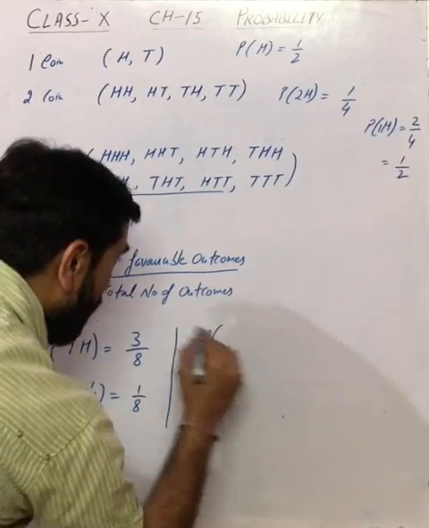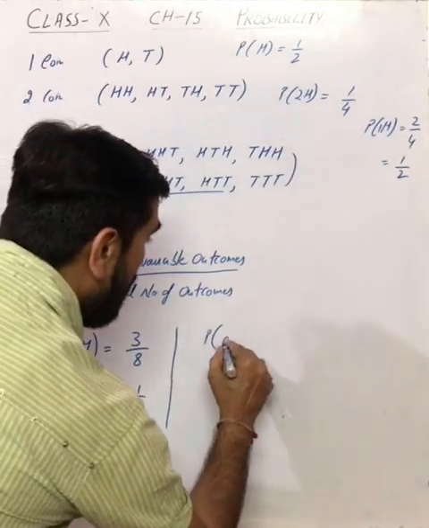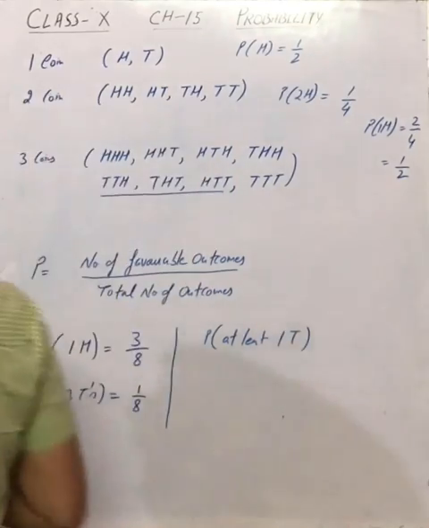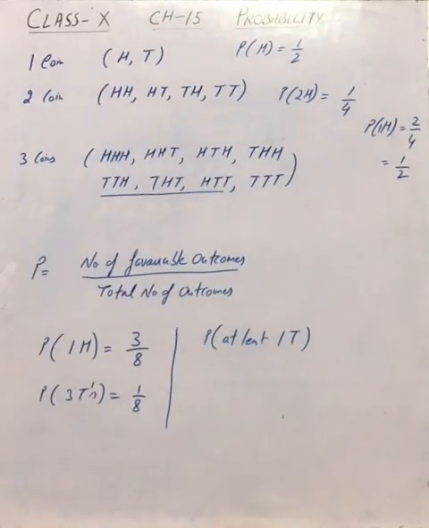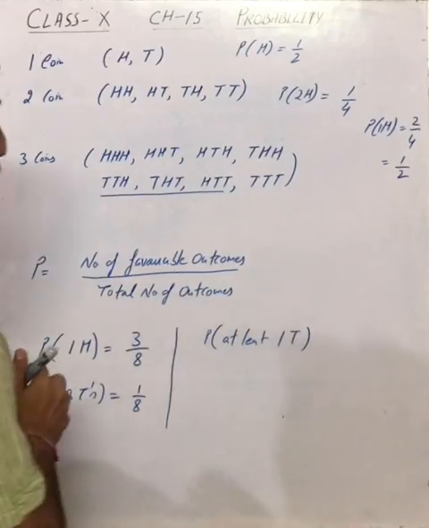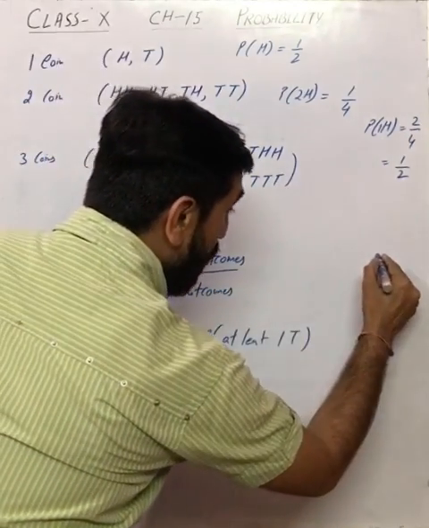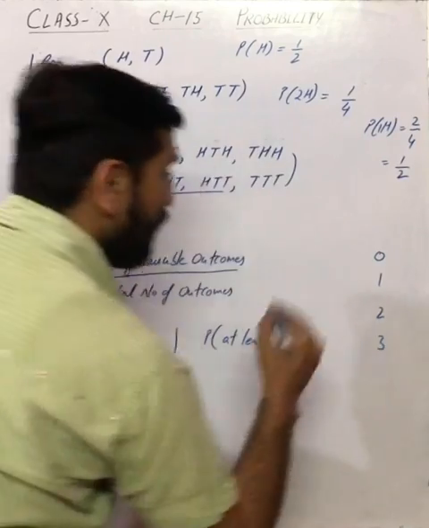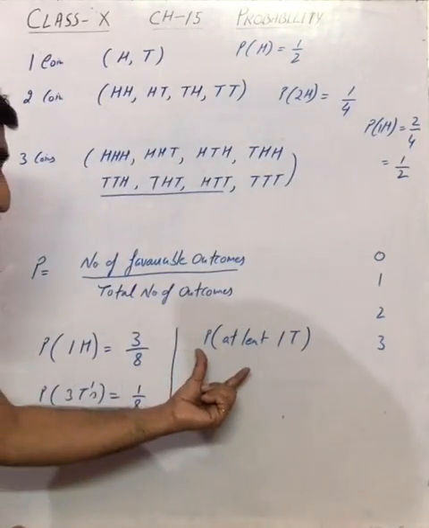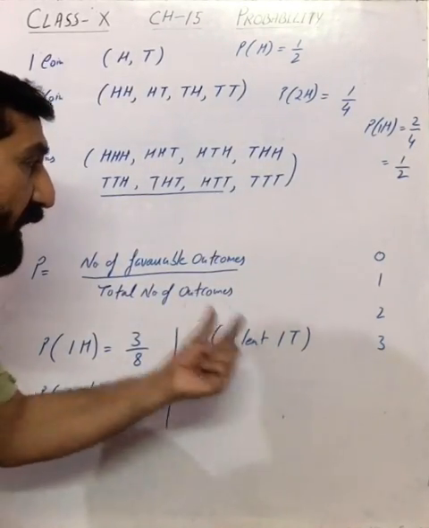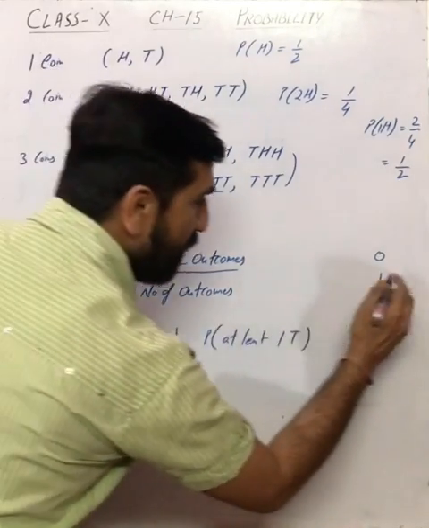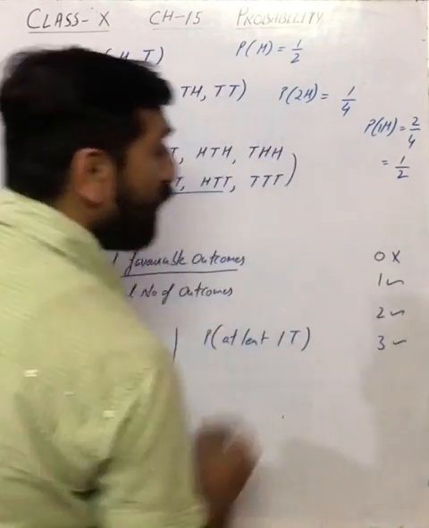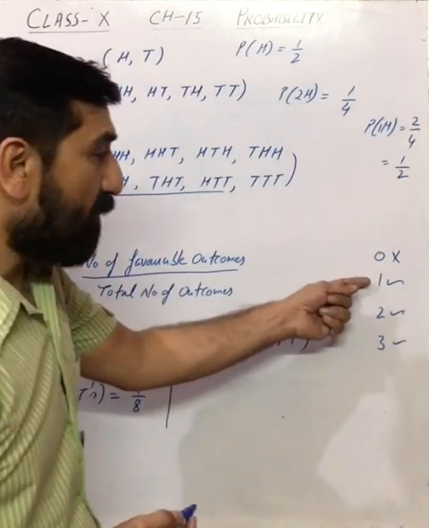If you need to find the probability of getting at least one tail, at least one tail means कम से कम एक tail. You see the number of tails can be 0, 1, 2 or 3. The question is the probability of getting at least one tail. At least one tail means जो tails है 1 से ज्यादा तो हो सकती हैं लेकिन कम नहीं हो सकती. That means the number of tails can be 1, 2 or 3.